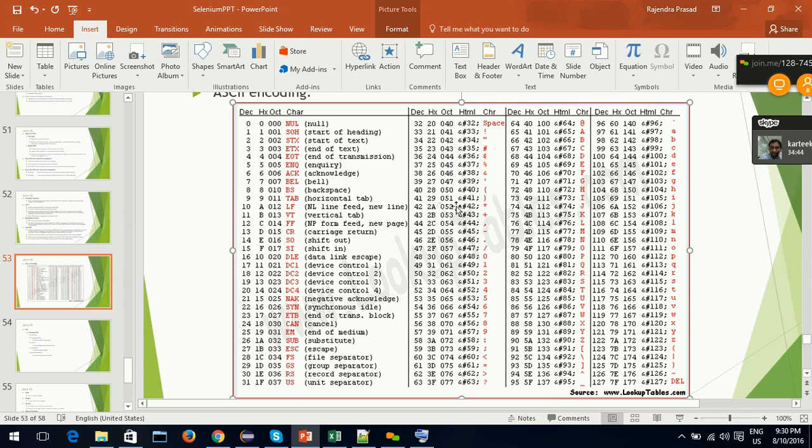An encoding scheme, simple. Since we are software engineers we hear a lot about ASCII characters or Unicode characters, but we actually don't know what that is. Hopefully you have understood by now what ASCII characters are and why we use them. Why space is represented with 32, why capital A is represented with 65, why small a is represented with 97.